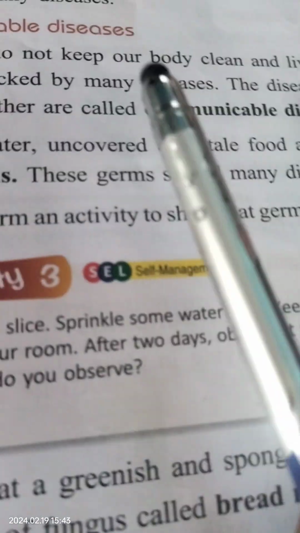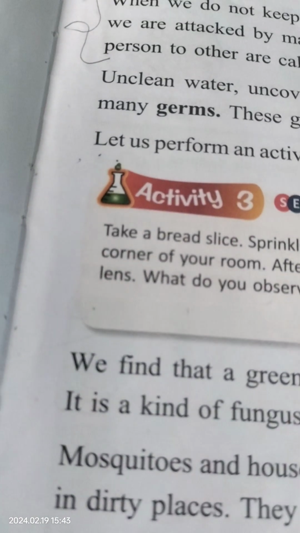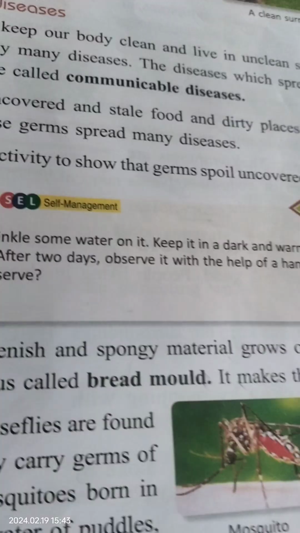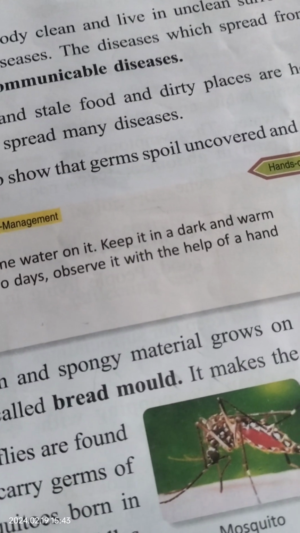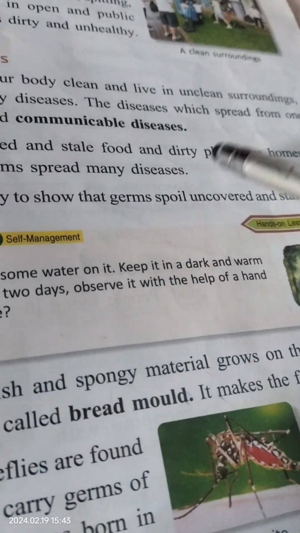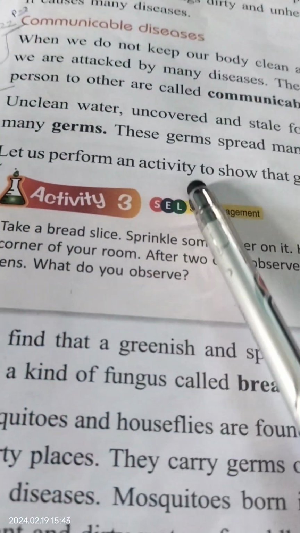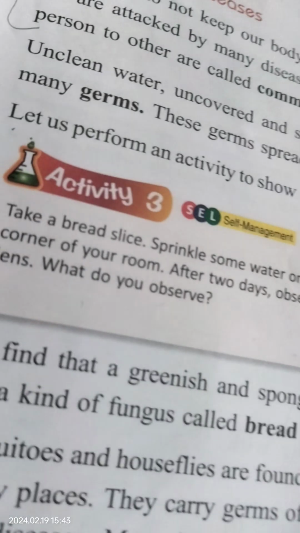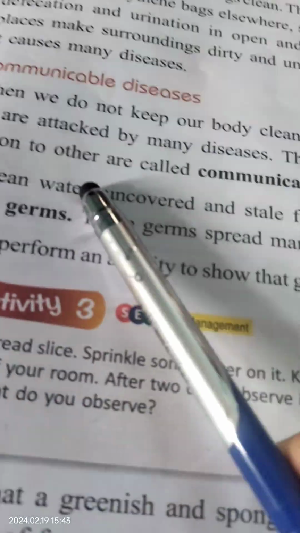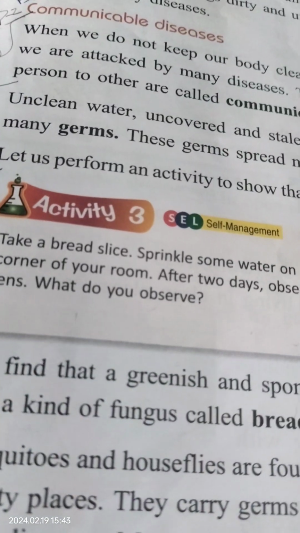Uncovered food means food that you have not put a cap on, and stale food means basi khana, like the morning's food that you eat at night. That should not happen. And dirty places, you should not eat at dirty places, which I already told you in part 2. They are homes to many germs. Unclean water has germs, so that is their home. Uncovered and stale food has germs, that is also their home. Dirty places also have germs, so that is their home too.